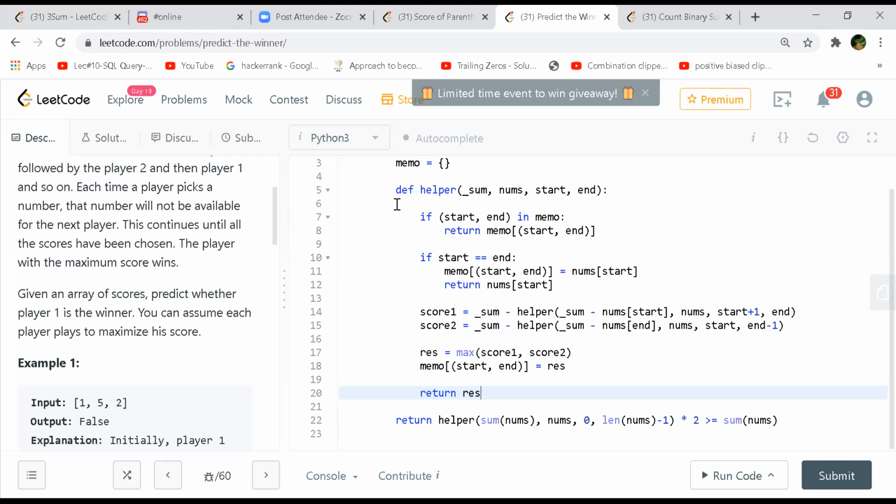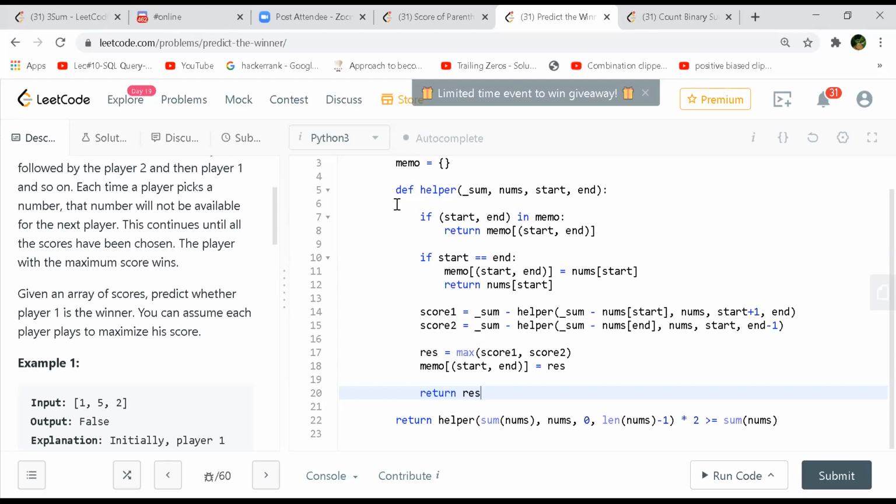Yeah, he's actually taking the score of player one only, right? That is why he's returning maximum. Whenever he goes into the recursive function, he's taking the remaining sum, whatever is available for him, whichever player it is. So he's returning the maximum on line number 17, right? I think he's focusing on player one. The player doesn't matter here, because you can always switch between players. At the end, we just have to focus on maximizing the score, and at the end we can even switch places.